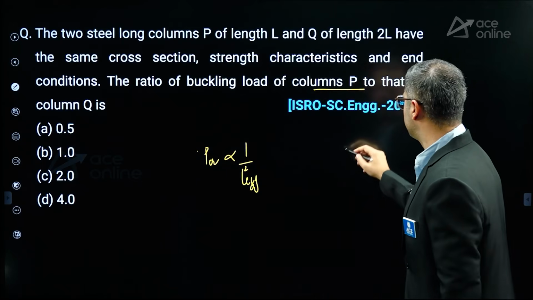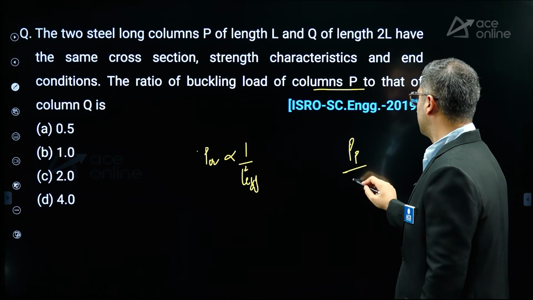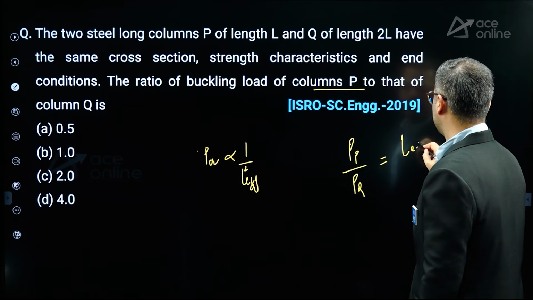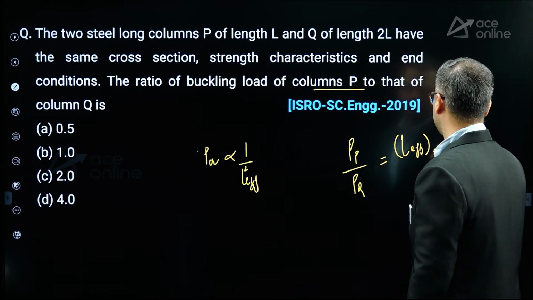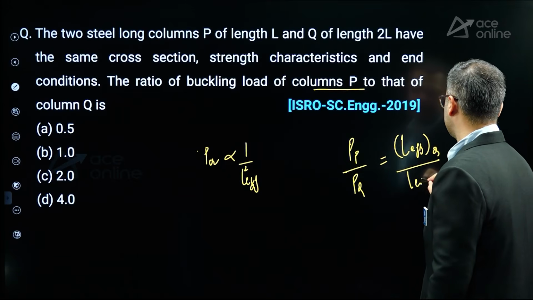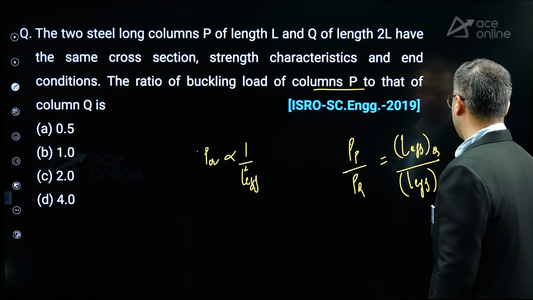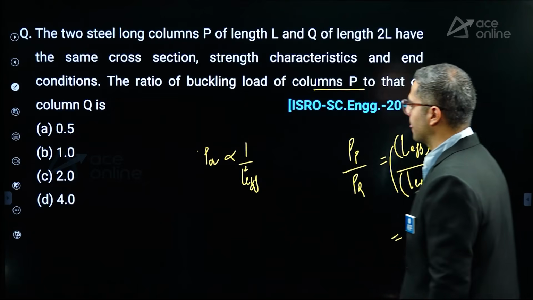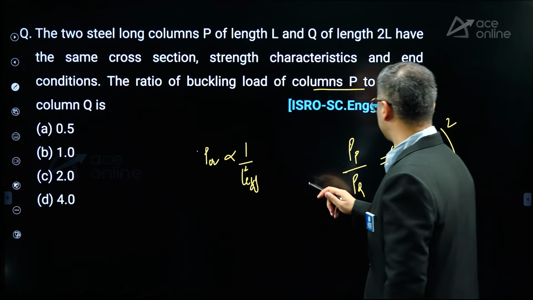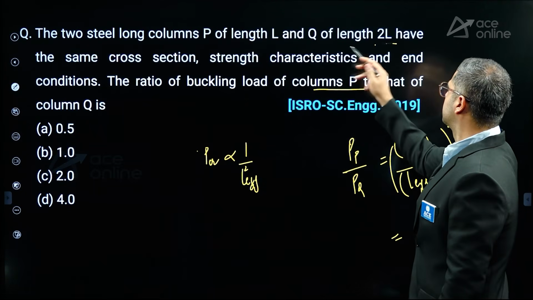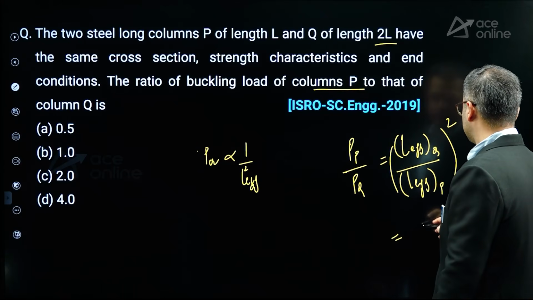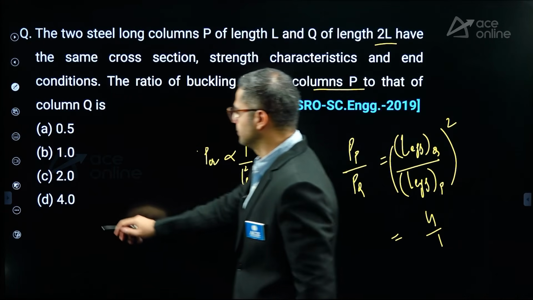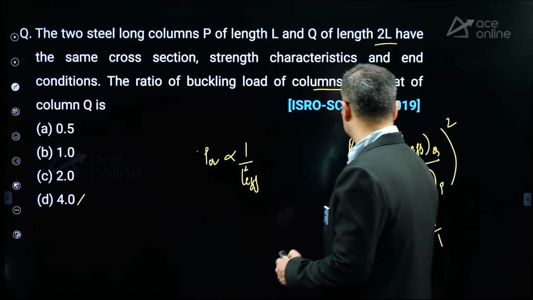Buckling load of column P divided by Q. It will be equal to effective length of Q divided by effective length of P, whole square, right? So over here, the effective length is twice of L. This will become 4 by 1, right? So it will be 4. Option D.